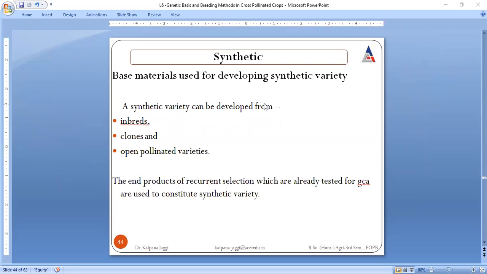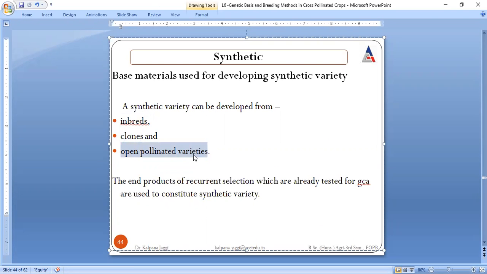So what base material is to be used? I have already told you, inbreds are to be used. If inbreds are not available, clones, and this I also told you, open pollinated varieties can be used, right?